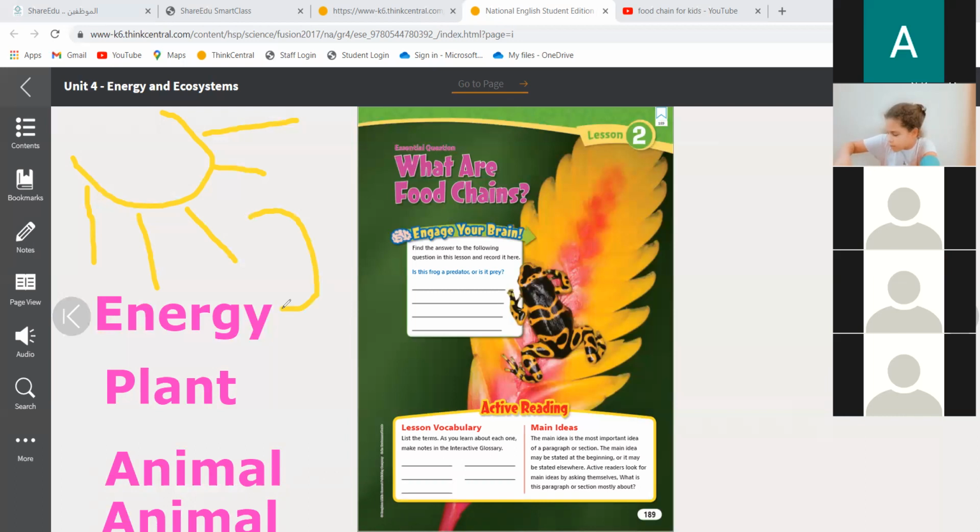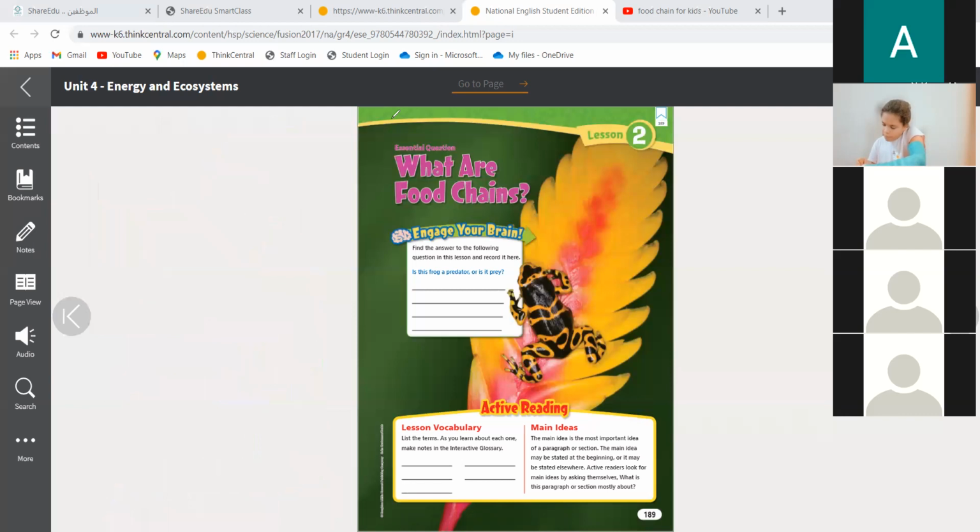The energy comes from the sun, goes to the plant, then to the animal, again to another animal, and we eat other animals. So while energy is moving, we call it a food chain. What do we call it? A food chain. And this is our lesson today. We are going to talk about food chains.